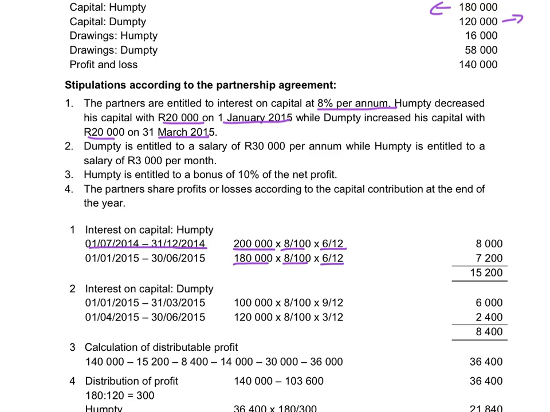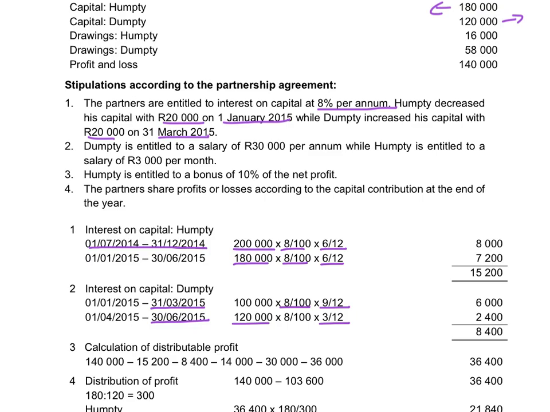Dumpty at the beginning of the year until the 31st of March had 100,000 rand, on which he will earn 8% for 9 months, and from the 1st of April up to the 30th of June, the end of the financial year, he will earn interest on 120,000 for 3 months because he increased his capital.